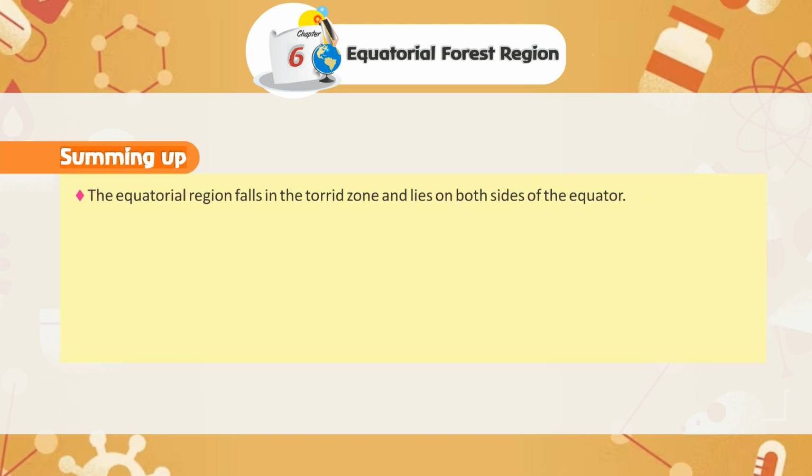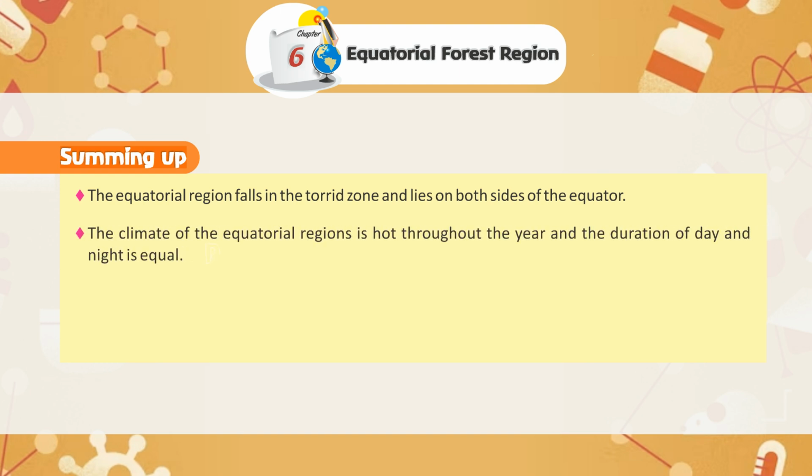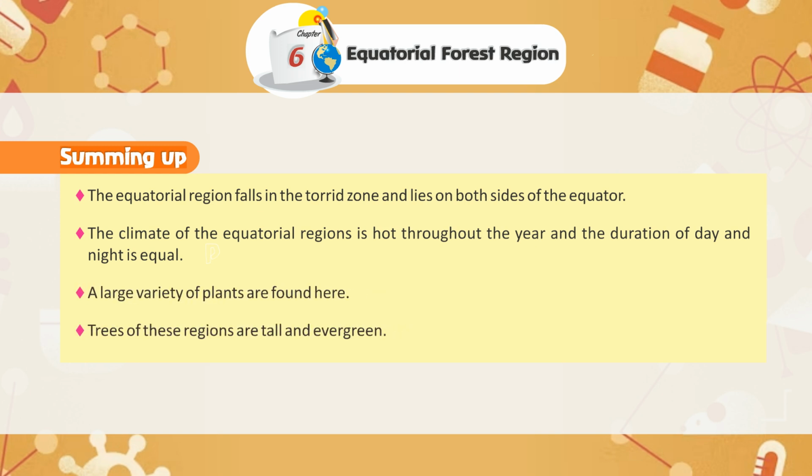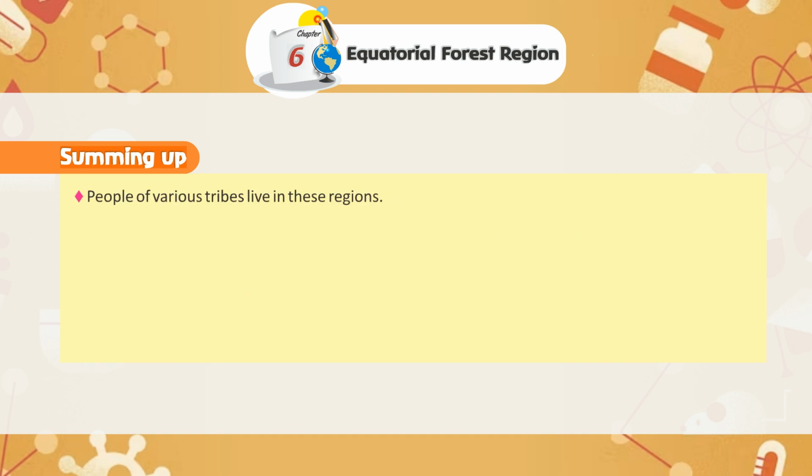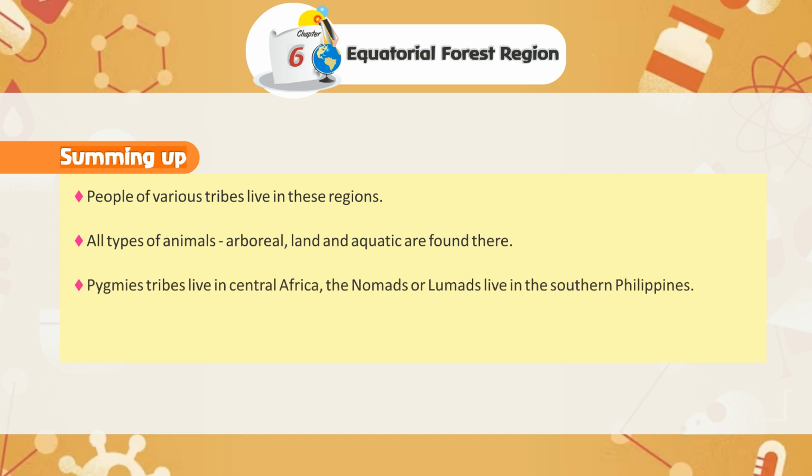Summing up, the equatorial region falls in the torrid zone and lies on both sides of the equator. The climate of the equatorial regions is hot throughout the year and the duration of day and night is equal. A large variety of plants are found here. Trees of these regions are tall and evergreen. People of various tribes live in these regions. All types of animals, arboreal, land, and aquatic, are found there.